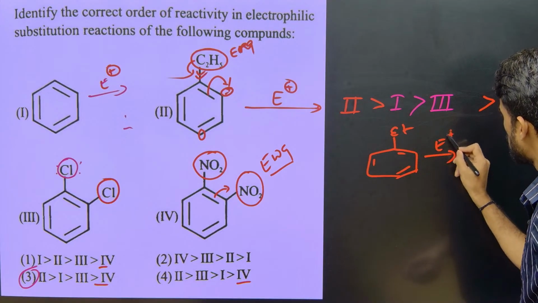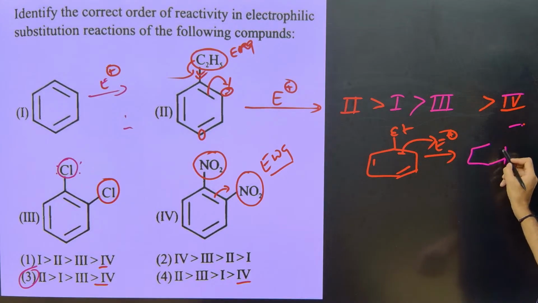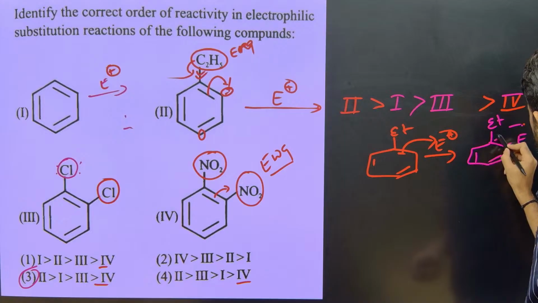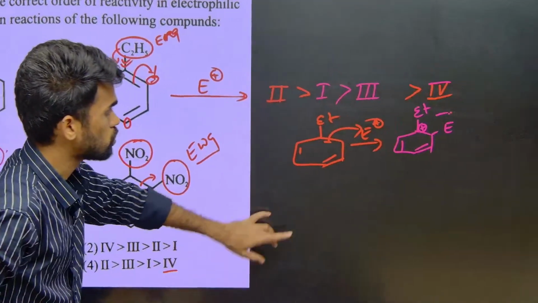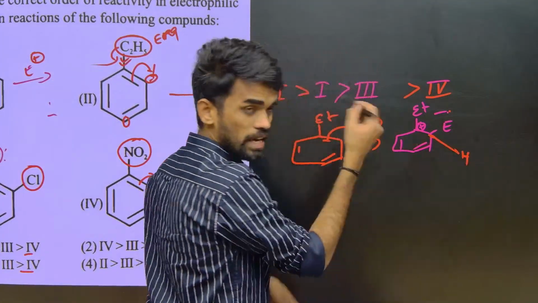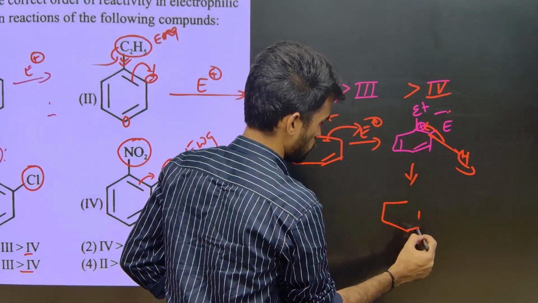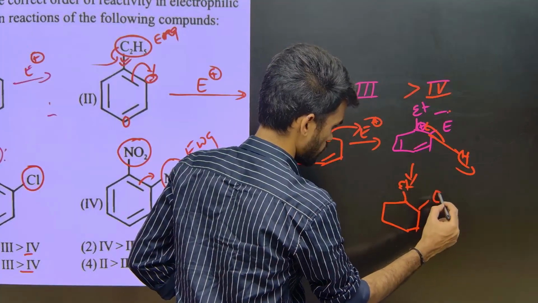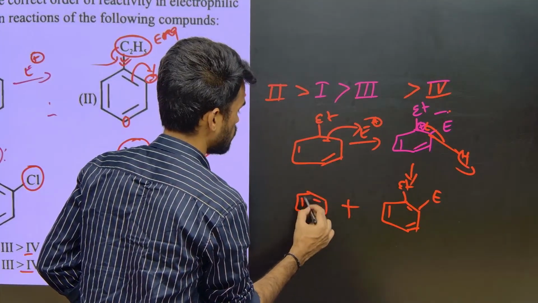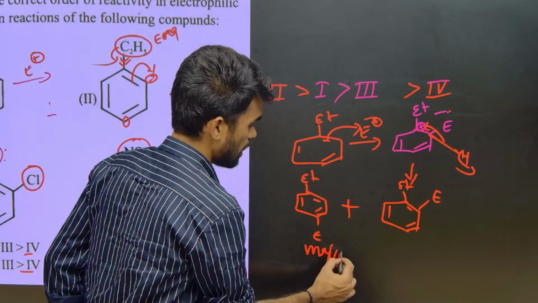So electrophile here. These pi electrons are donated to the electrophile and form something like this. Look into it. Now it is a carbocation, which is the sigma complex, I can say. Now this will regain its aromatic nature by removal of this H plus ion from here. So finally we will get a product, the ortho product like this. Similarly we will get a para product also by reaction at the para position here like this. Out of this, para is major and ortho is minor.